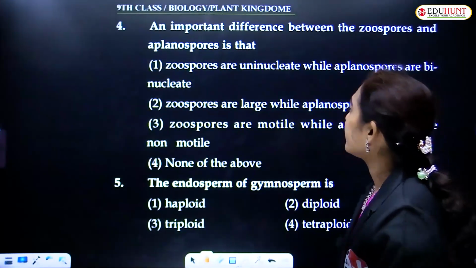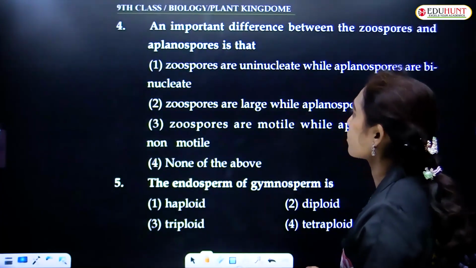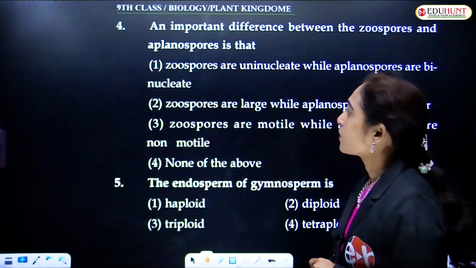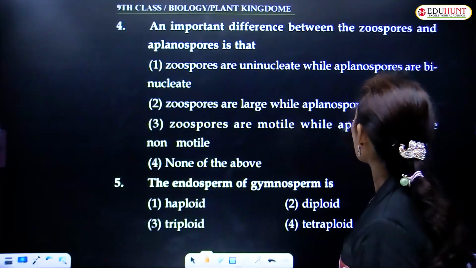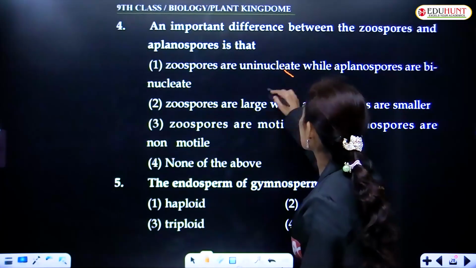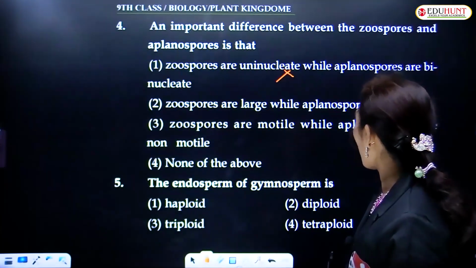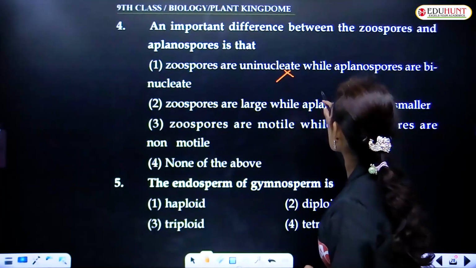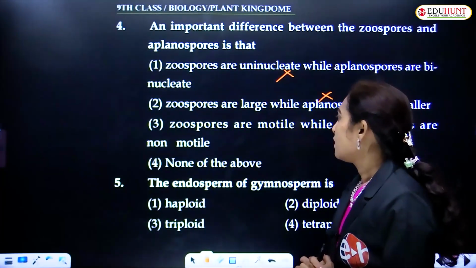An important difference between the zoospores and aplanospores: zoospores are uninucleate while aplanospores are binucleate. It's not a correct answer. Zoospores are large while aplanospores are small. This is not about the size.